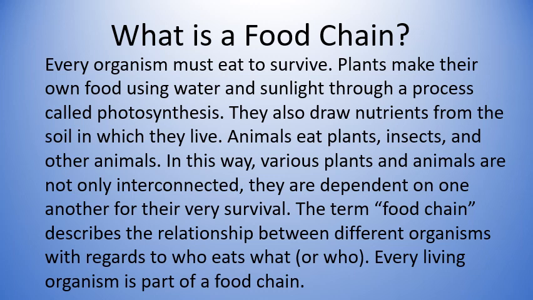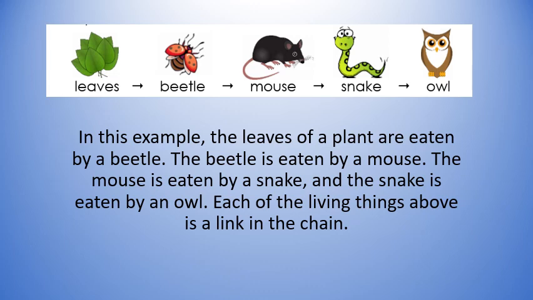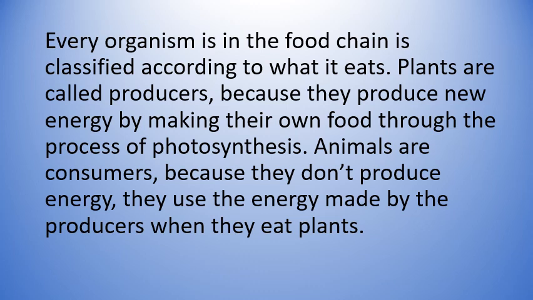Every living organism is part of a food chain. In this example, the leaves of a plant are eaten by a beetle. The beetle is eaten by a mouse. The mouse is eaten by a snake, and the snake is eaten by an owl. Each of the living things above is a link in the chain. Every organism in the food chain is classified according to what it eats.